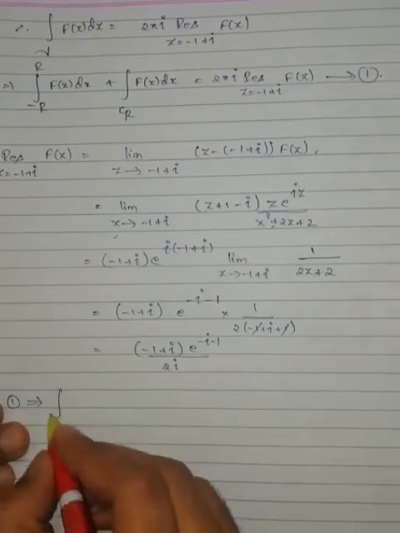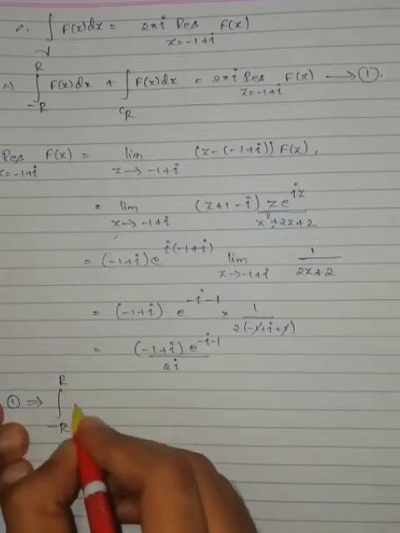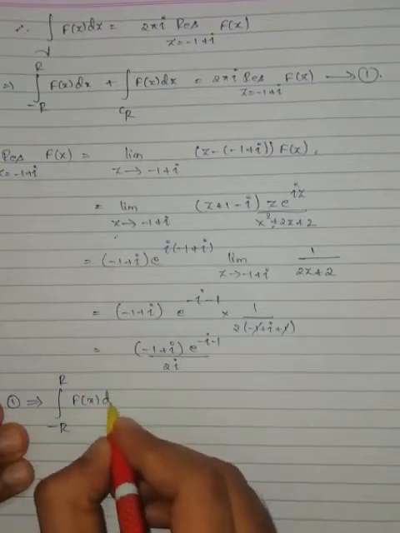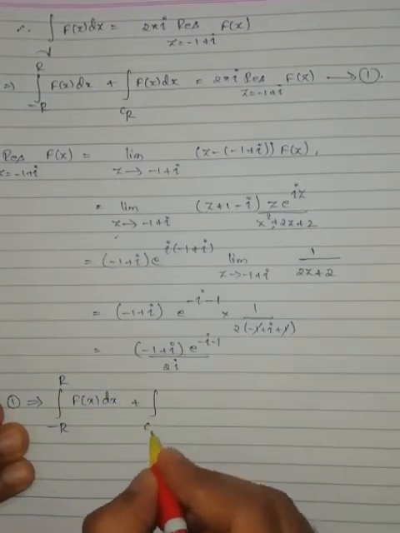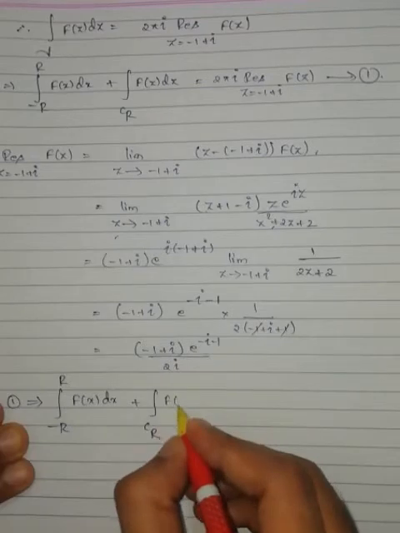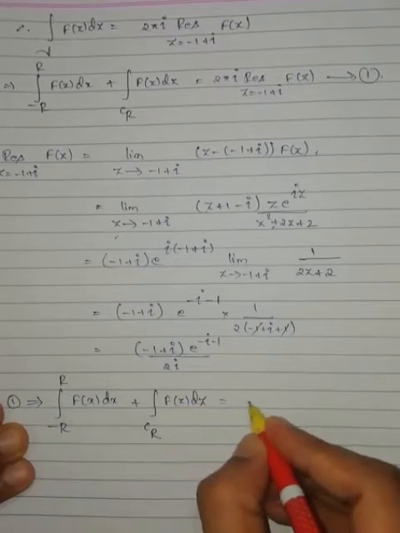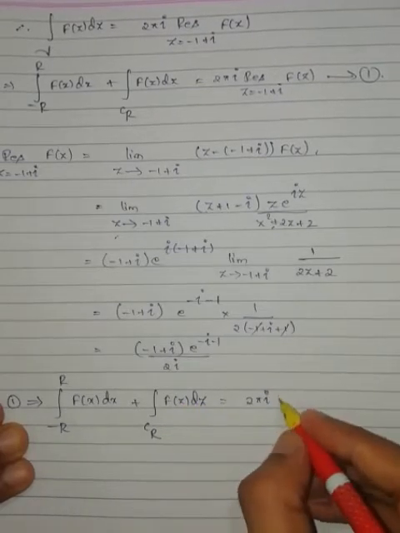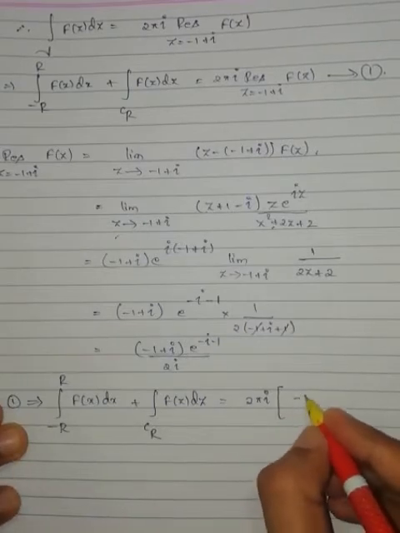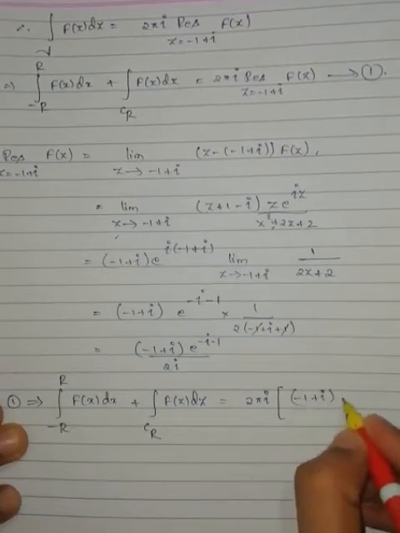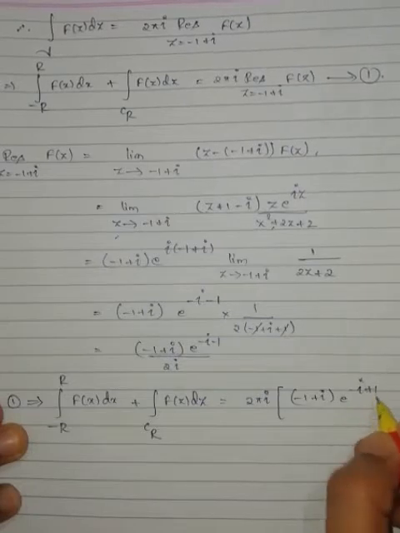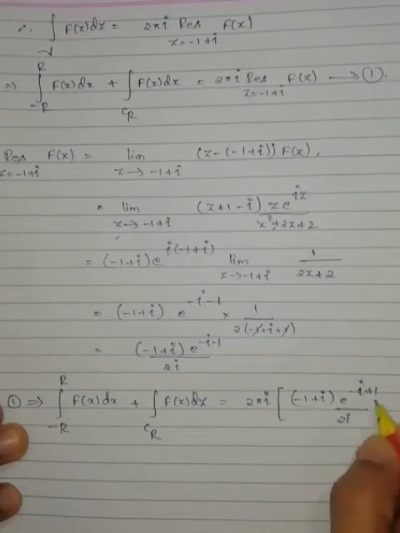Therefore, integration from minus R to R of capital F of x dx plus integration over CR of capital F of z dz is equal to 2 pi iota into the residue, that is (minus 1 plus iota) into e to the power of minus iota minus 1 over 2 iota.